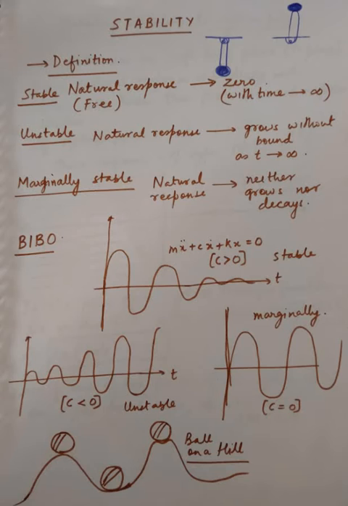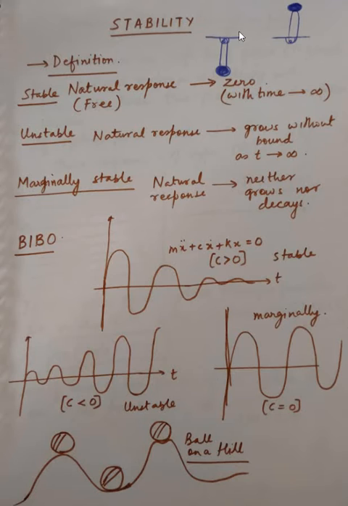So stability of a system is usually defined with regards to the equilibrium point of a system. For example, the system itself may be stable or unstable at different equilibrium points. So at one equilibrium point, the system might be stable, and at the same time at the other equilibrium point, the system might be unstable. Through this example we'll also try to understand the definition of stability.